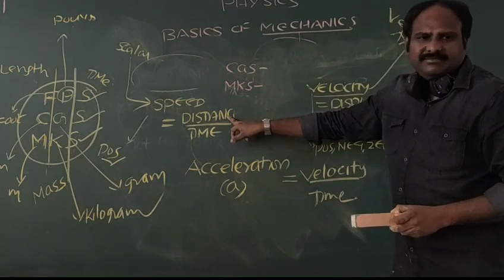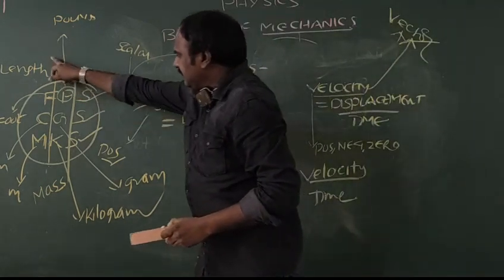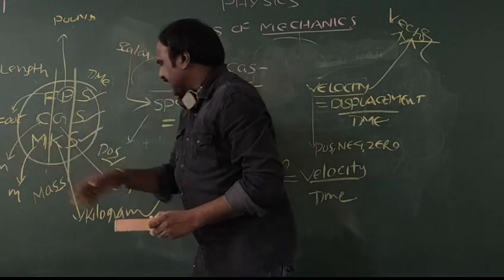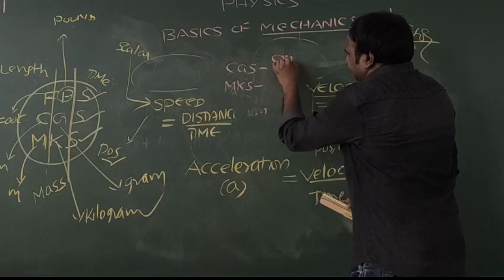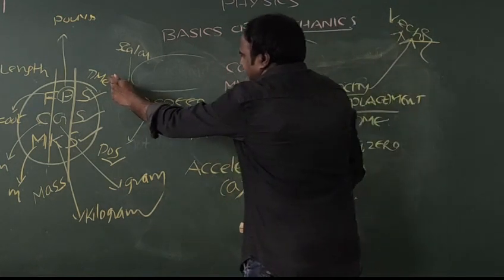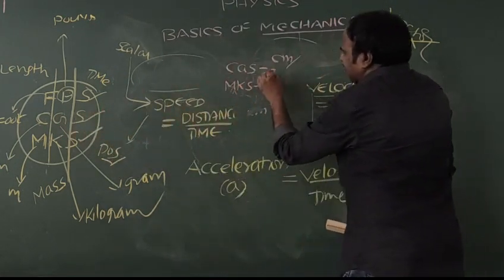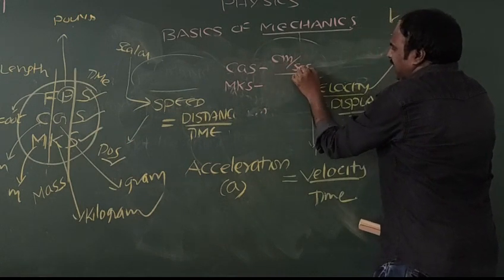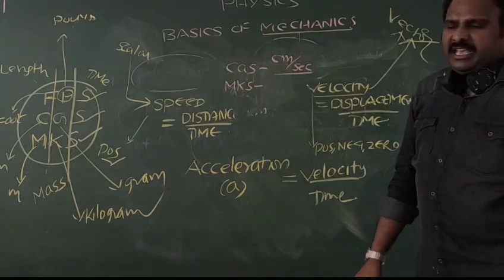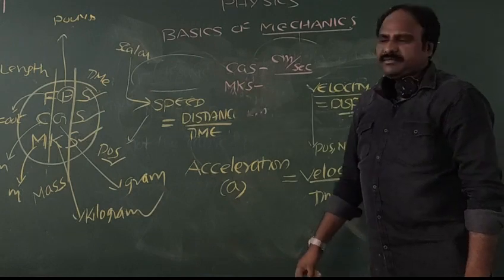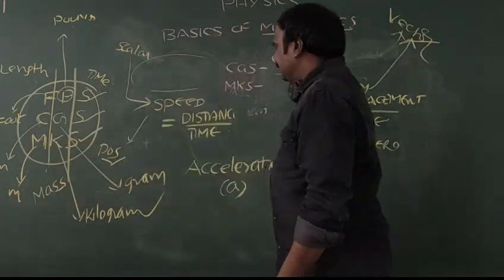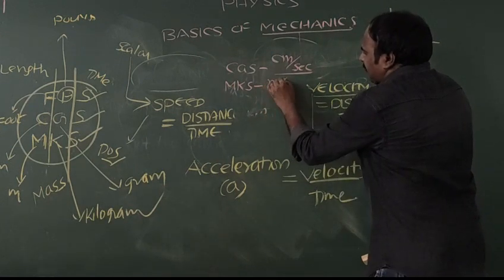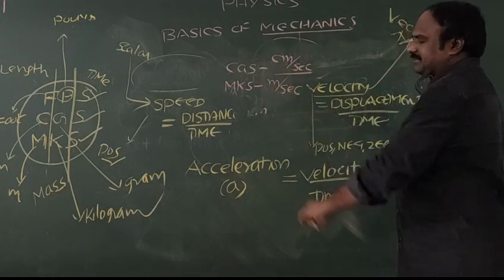Distance in CGS is measured in centimeter, and time in CGS is measured in seconds. So the unit is centimeter per second. If you take the MKS system, distance is measured in meter, so we can write it as meter per second.